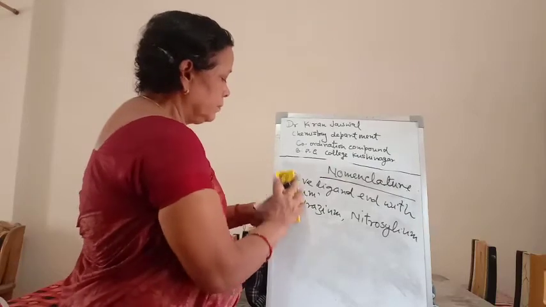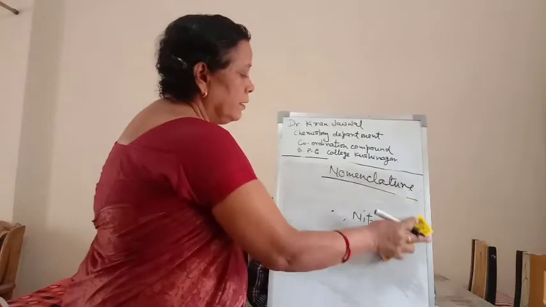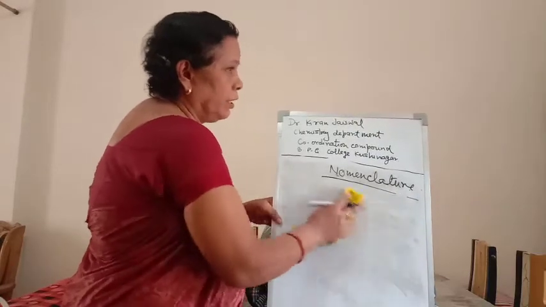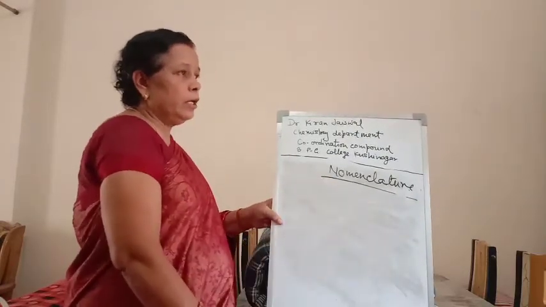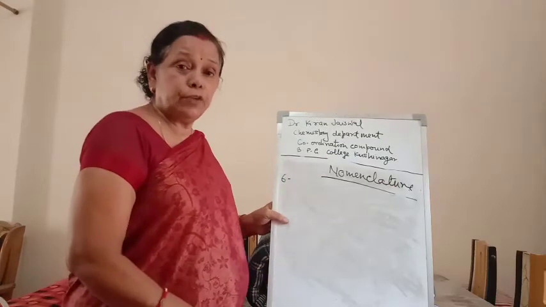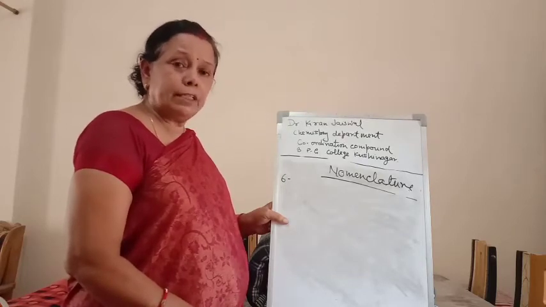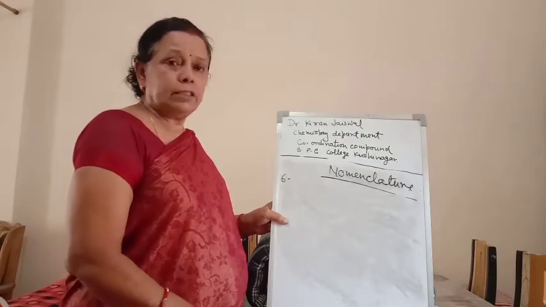The next point is that if the coordination sphere carries the positive charge, then the name of the central metal ion is written as such.